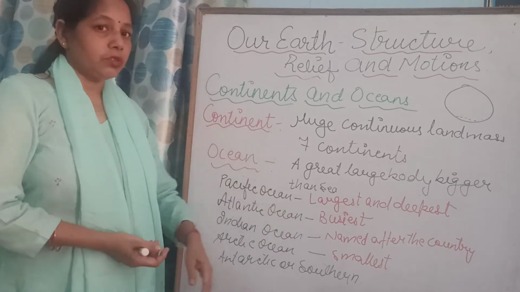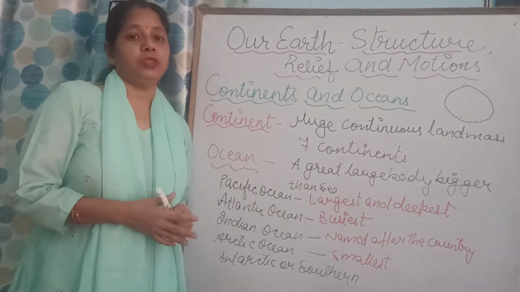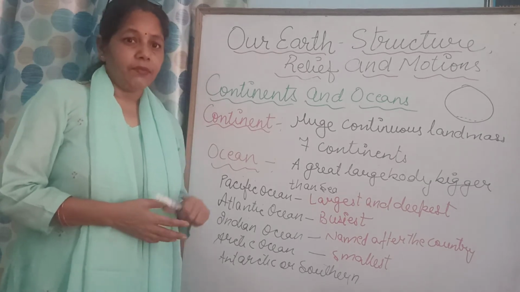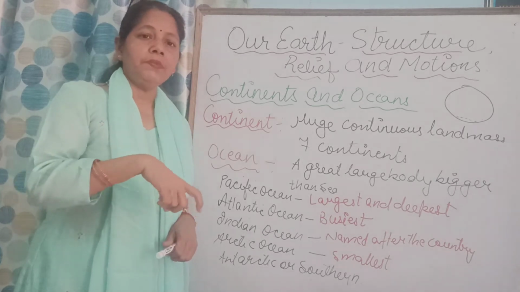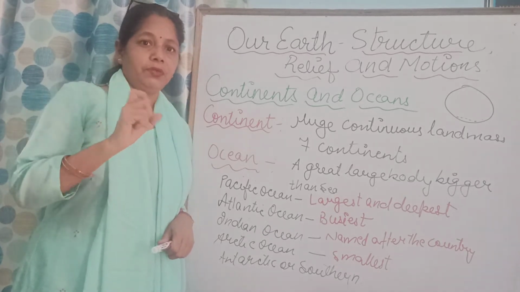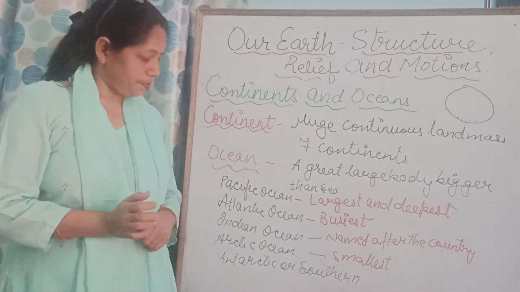First is the Pacific Ocean. When we talk about the Pacific Ocean, it is the largest and the deepest ocean in the world. And when we talk about the Atlantic Ocean, it is the busiest, in the sense that the routes are there where the ships move from one place to another for transportation.